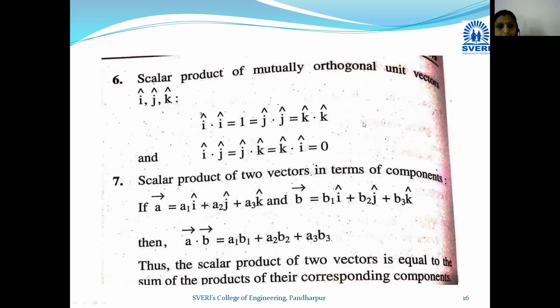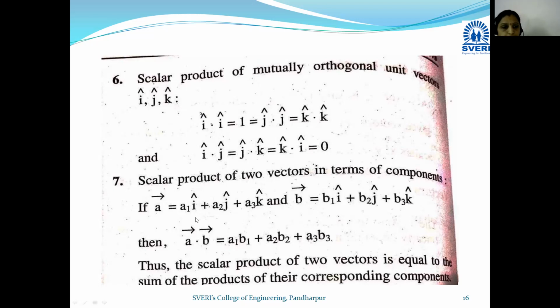Now let us see the properties of scalar product. Scalar product of mutually orthogonal unit vectors i, j, k is defined as i into i, j into j, and k into k is equal to 1. Okay, product of same unit vector is 1, and product of i into j, j into k, and k into i is 0. Okay, in this way we can take the scalar product of three unit vectors.